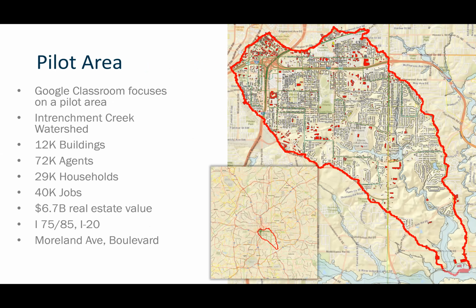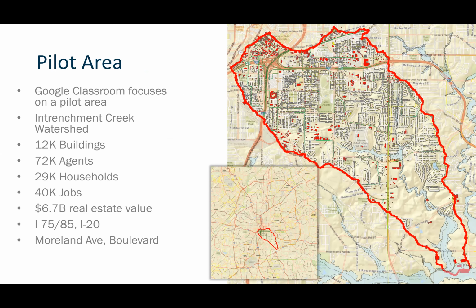So this is our pilot area. The northwest portion of this area is I-85, 75, 85, and I-20, if you're familiar with Atlanta, sort of the center of the city. And what you can see on here is all the different buildings that are within this area. There's 12,000 buildings.